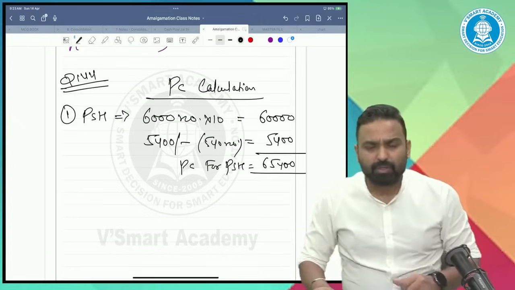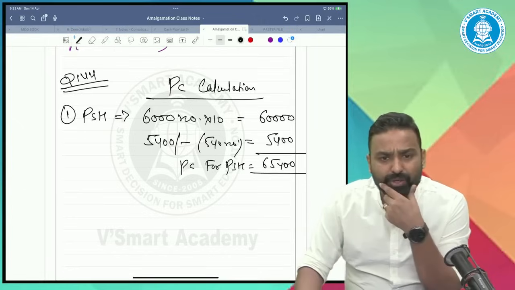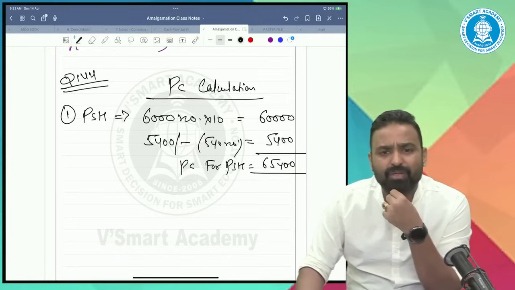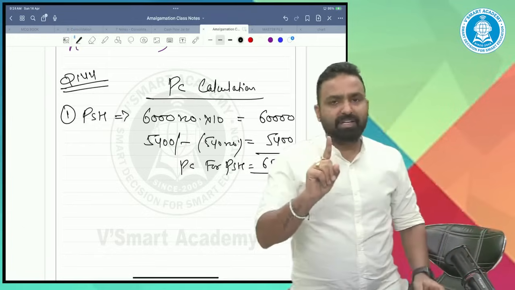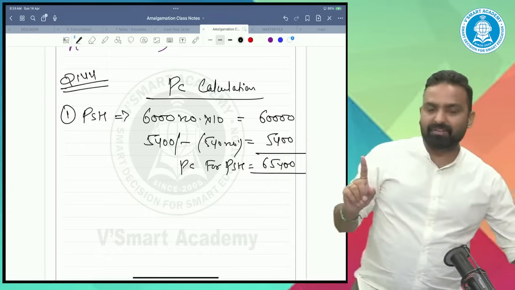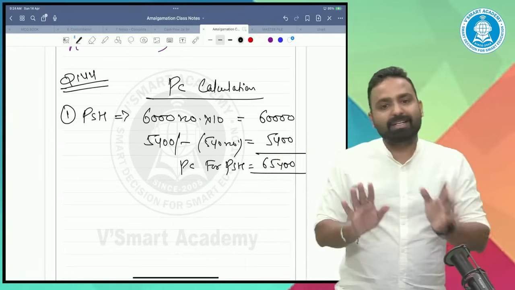Okay. I think there is one doubt of a student in merger: why capital reserve and goodwill are not coming? See guys, I will definitely give you the logic of why goodwill and capital reserve are not coming.